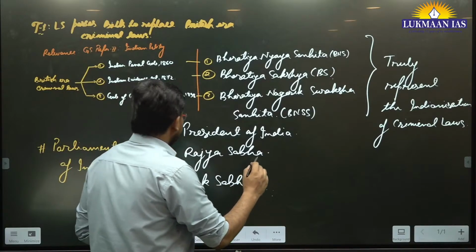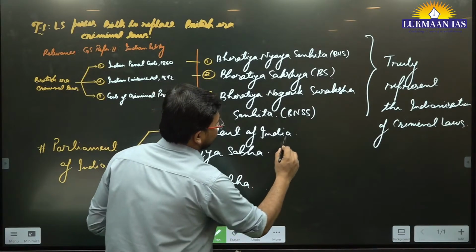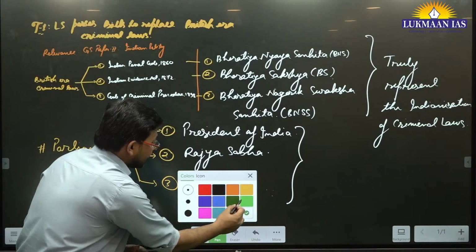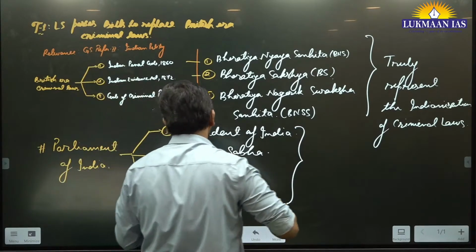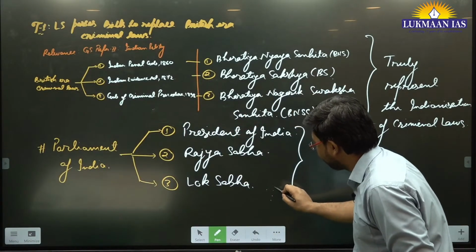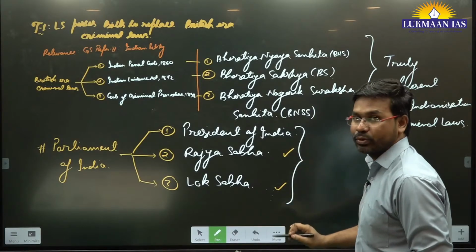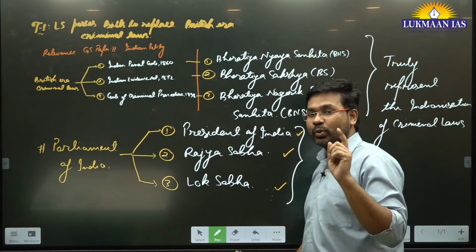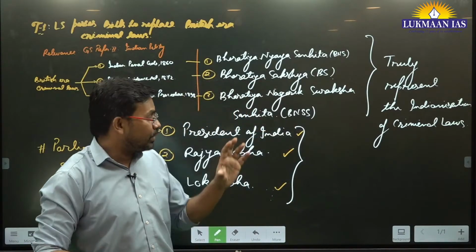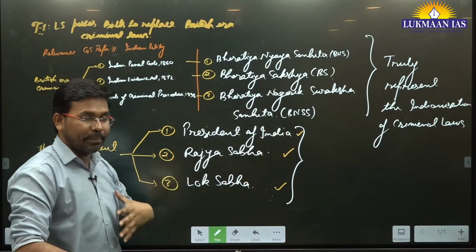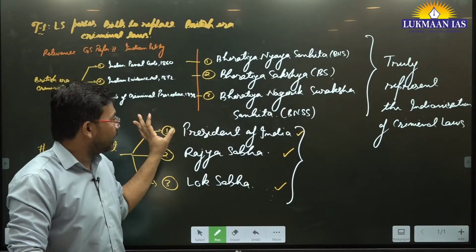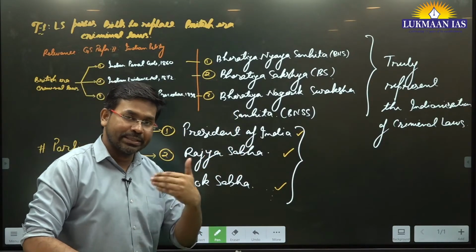If a bill is to be passed through the Parliament of India, it has to be passed separately by each house. It has to be passed through the Lok Sabha, through the Rajya Sabha, and then the President of India has to give assent to that bill for it to become an act. It is not mandatory that the President will give assent to all the bills passed by both the houses.